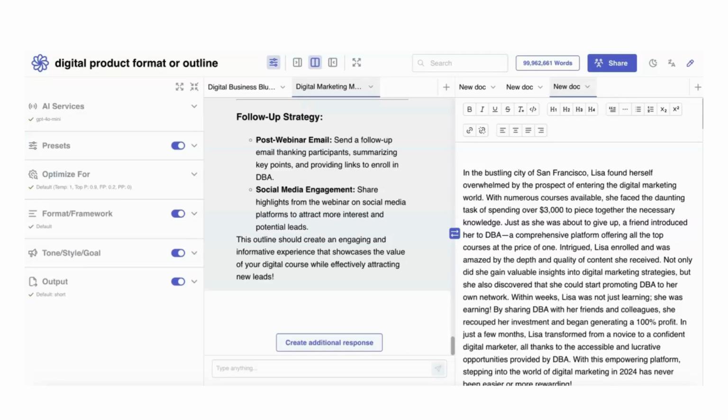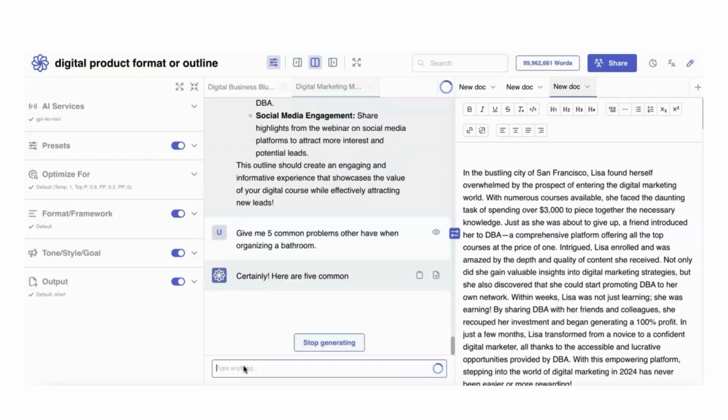So I'm going to ask ChatGPT, we're going to type right in here, give me 5 common problems others have when organizing a bathroom. Okay, and we're going to hit enter and see what we come up with.